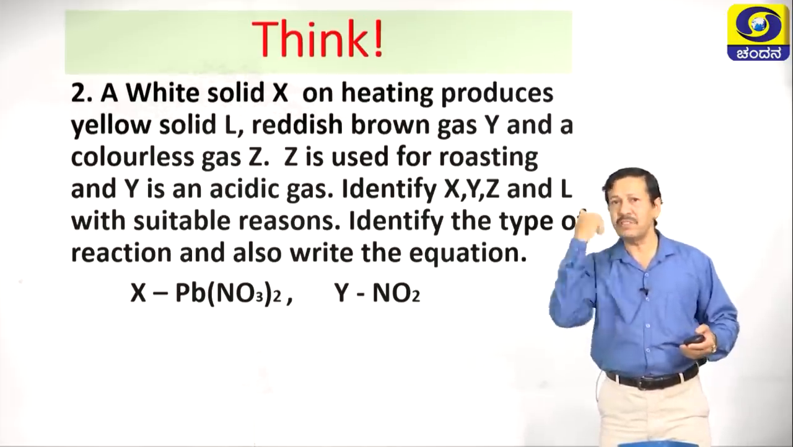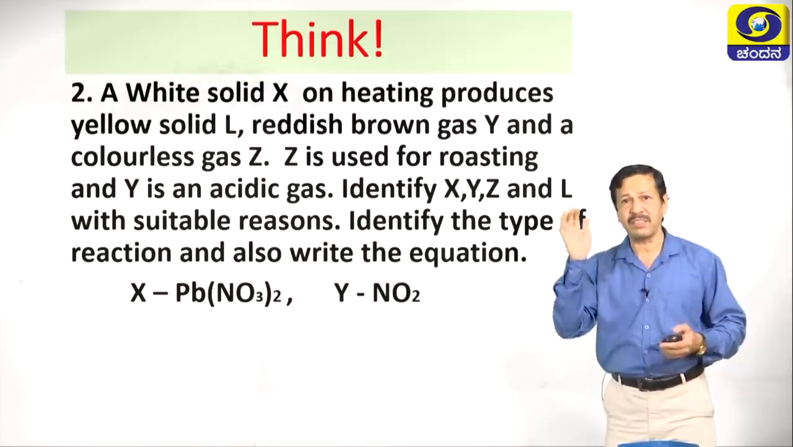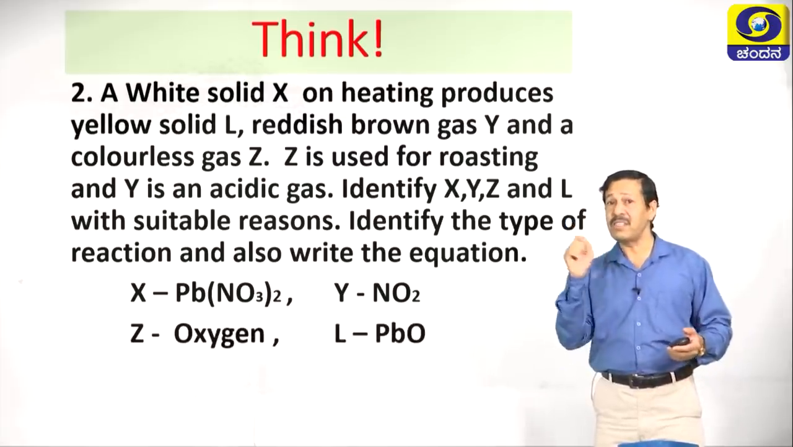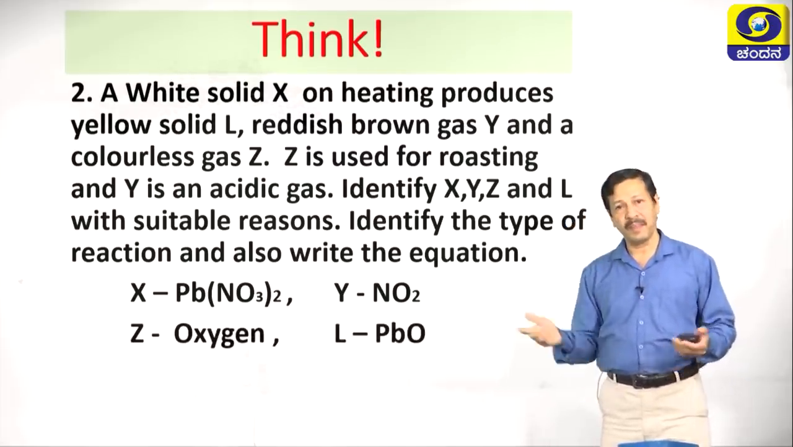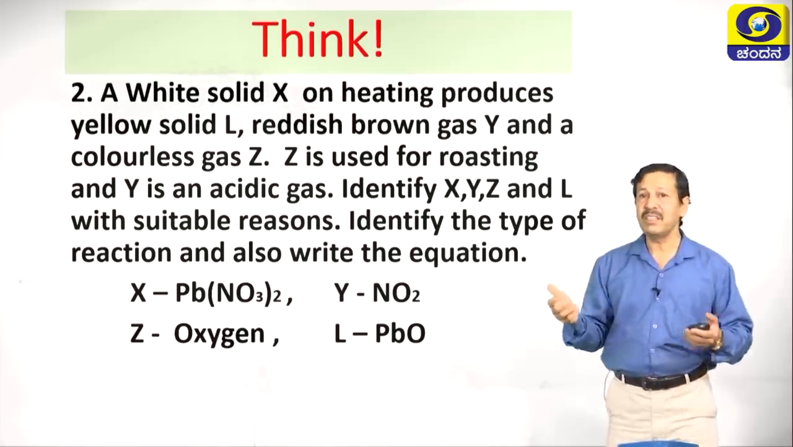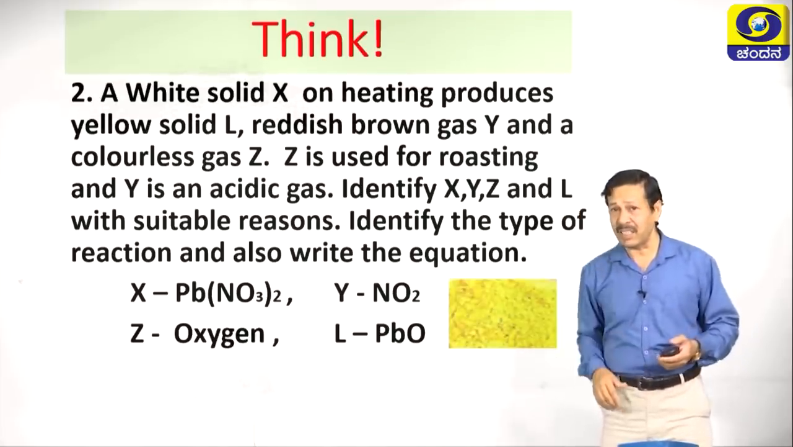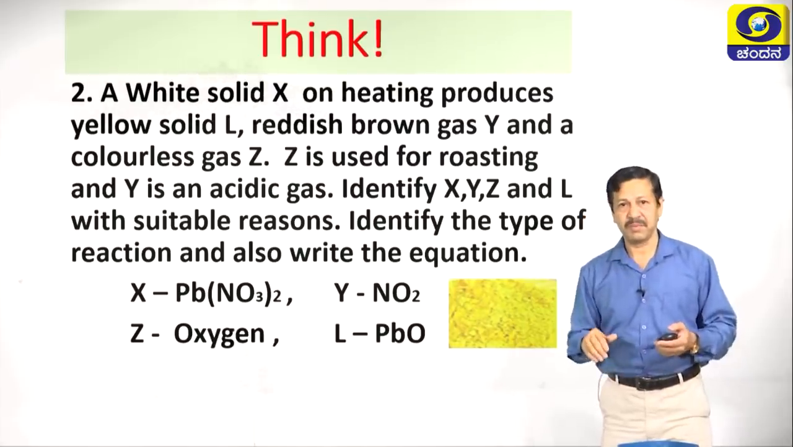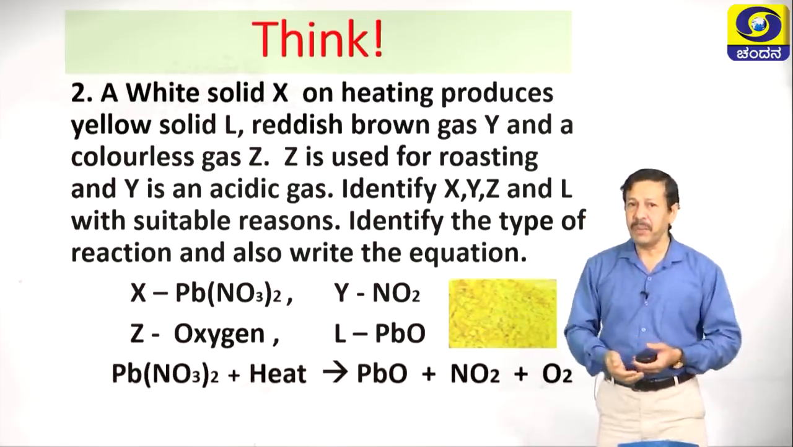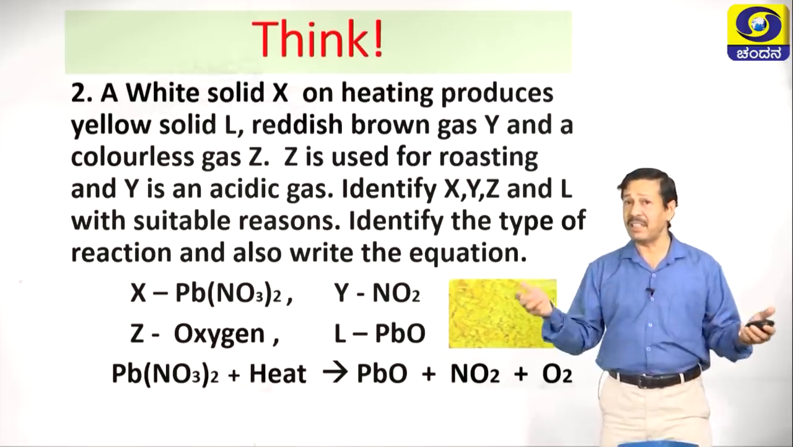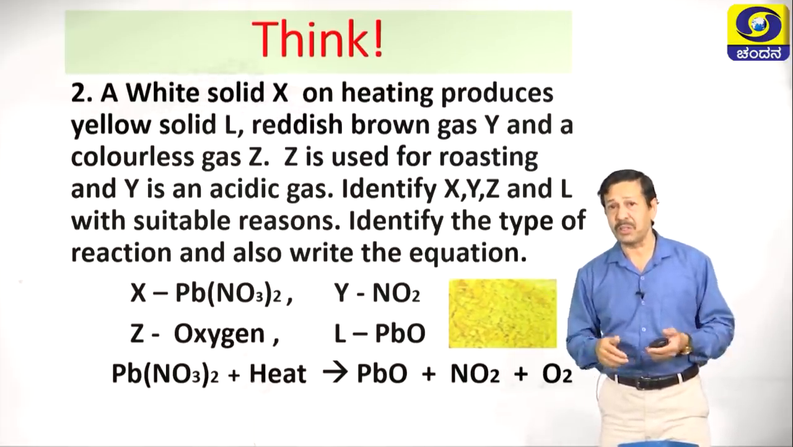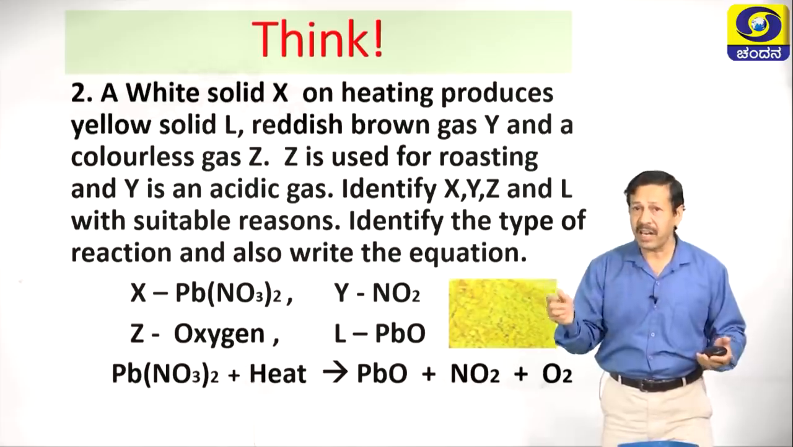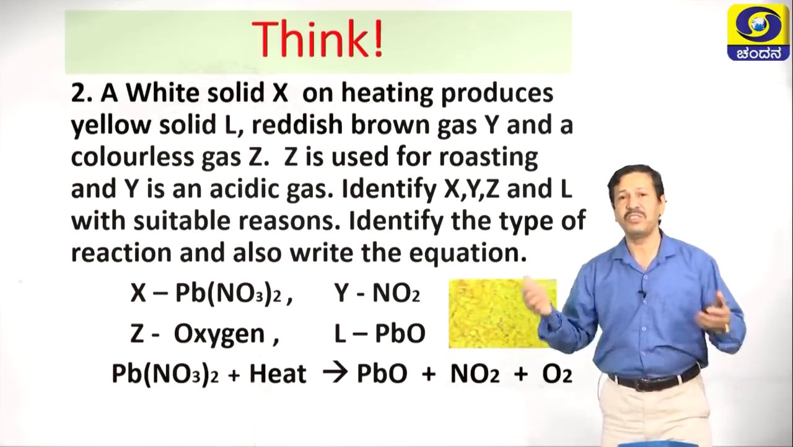Now, Y is nitrogen dioxide, a brownish gas. Then Z is oxygen. Thus, you are getting many things very easily. The L is nothing but the yellowish compound, lead oxide. Now, the reaction is Pb(NO3)2 on heating, thermal decomposition, produces yellow colored lead oxide, nitrogen dioxide and oxygen.